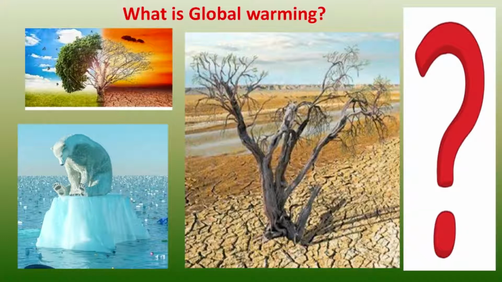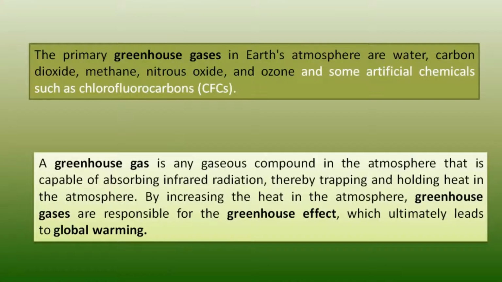On one side a tree has been shown, which is totally in a drought area, and on the other hand a bear has been shown sitting on an iceberg that has been melting. So what does it indicate? It indicates that the temperature of the earth is increasing day by day, and it is leading to this condition. So, what are the factors responsible for these things?